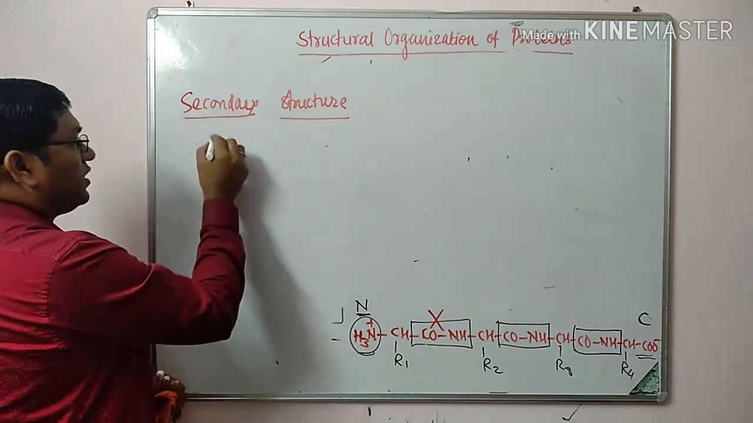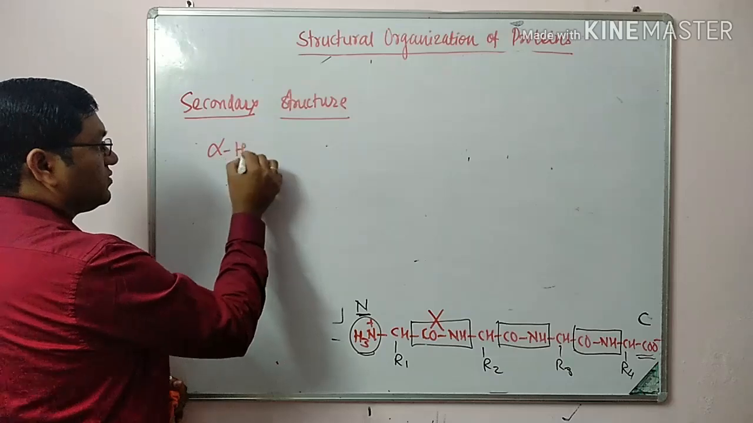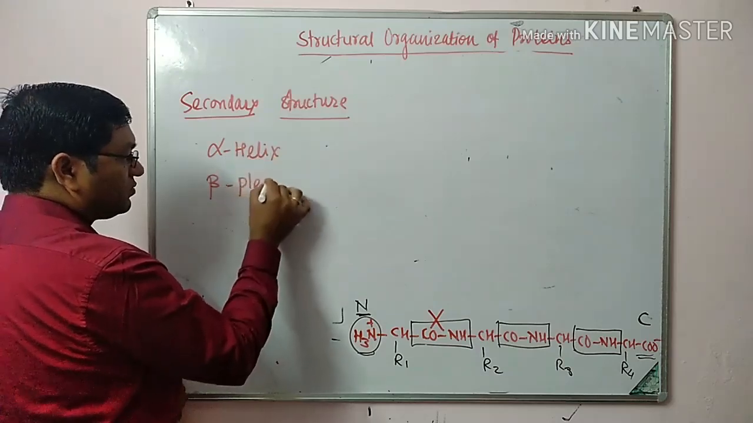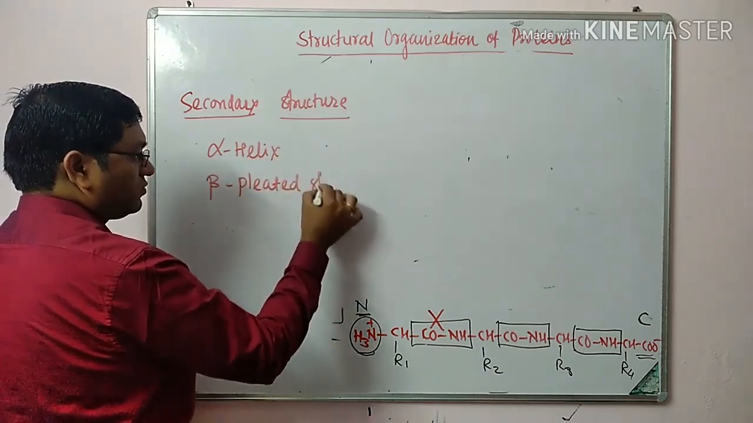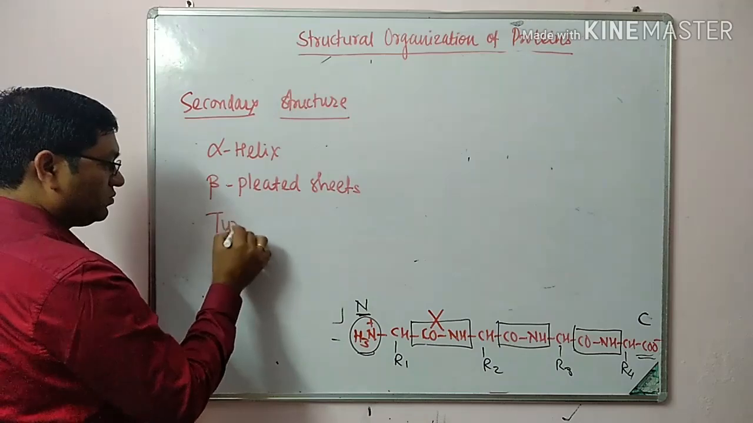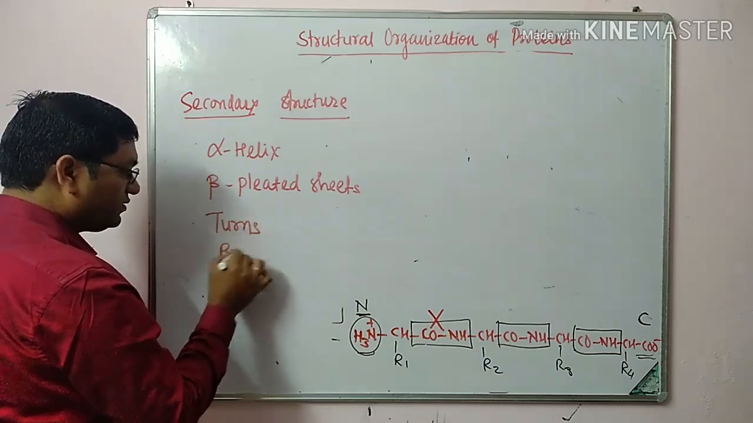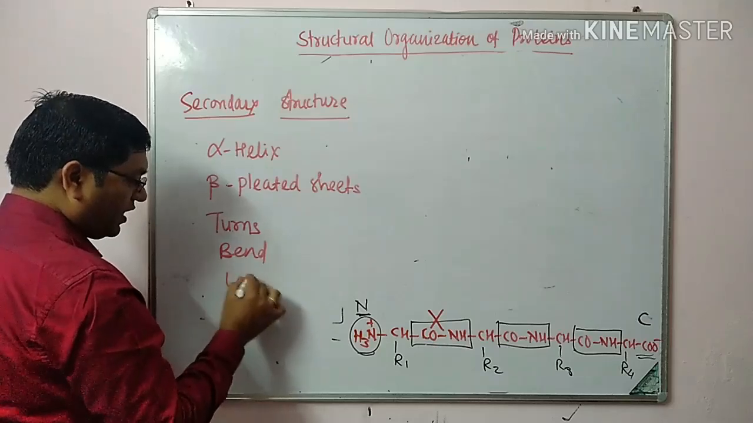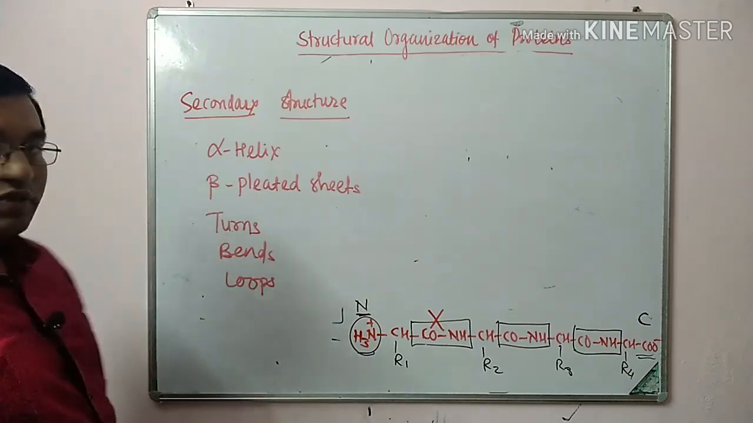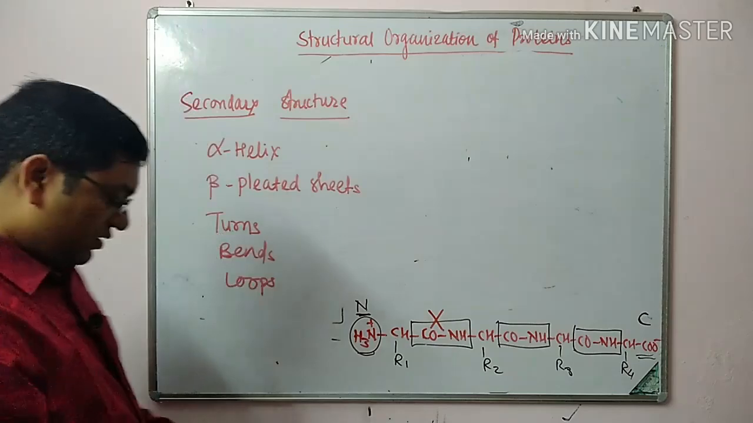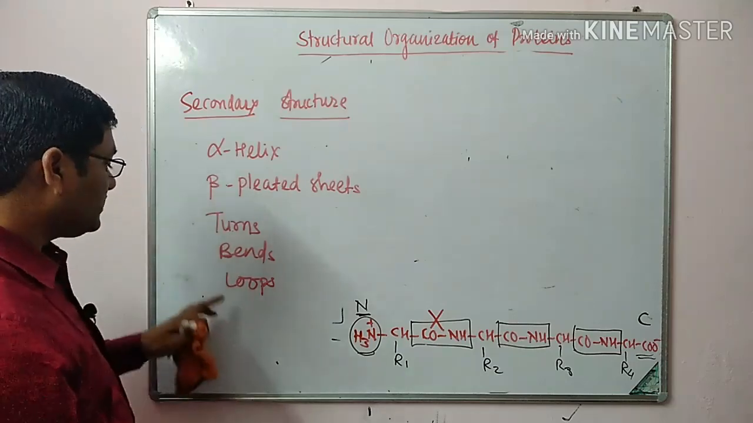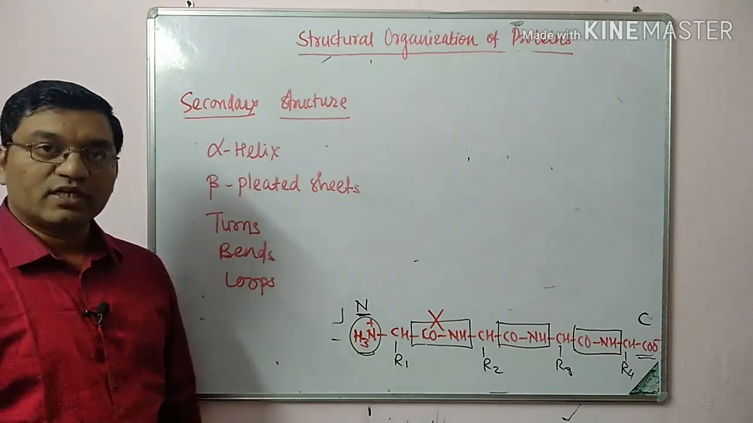It includes alpha helix, beta pleated sheets, turns, bends, and loops. These are the structures which are included in the secondary structure of proteins: alpha helix, beta pleated sheet, turns, bends, and loops. Secondary structure.